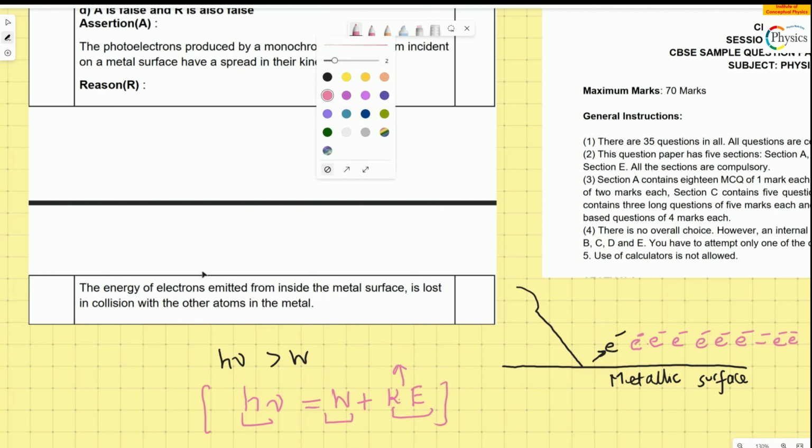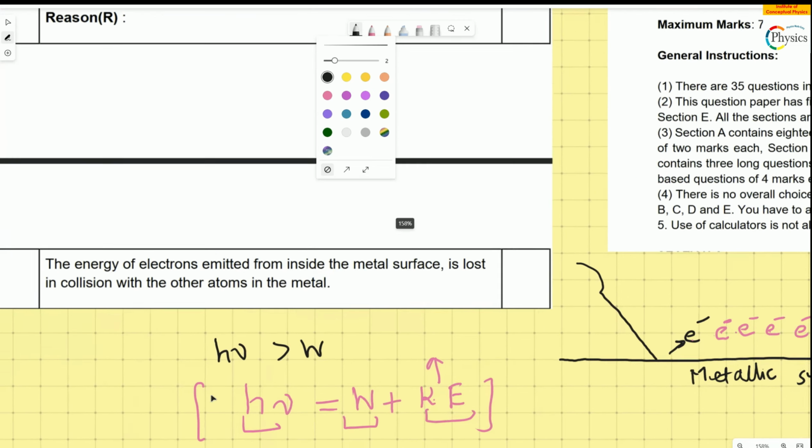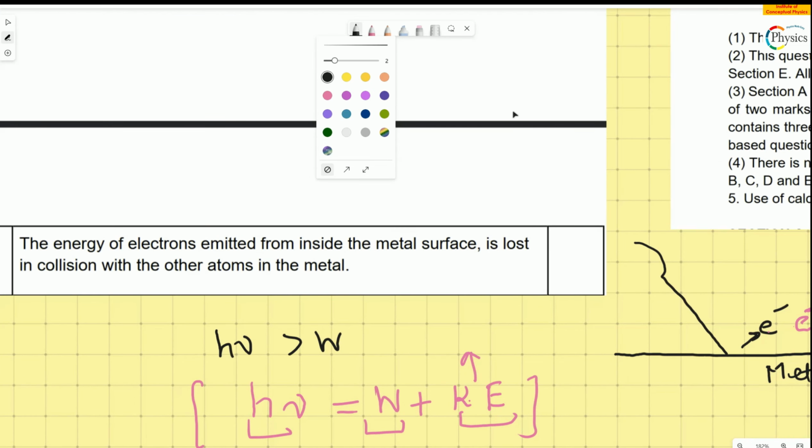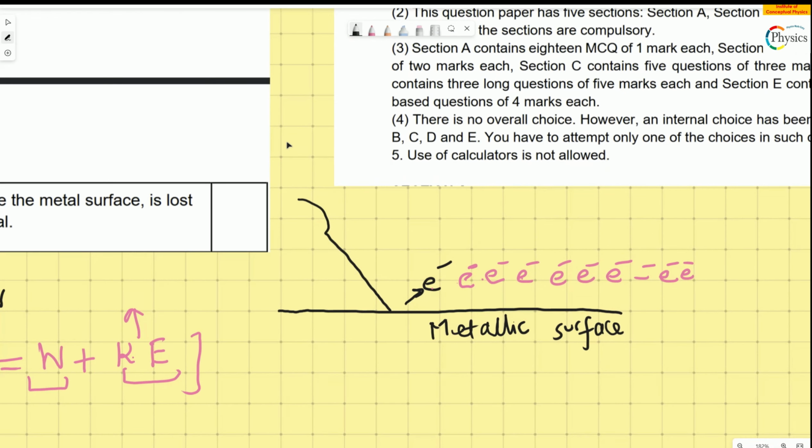Now, if we talk about the kinetic energy, which is the emphasis point, what happens to kinetic energy? Let's focus our attention on kinetic energy and the electrons that I drew on the other side. Each of these electrons has a kinetic energy, but it is different. Each electron has a kinetic energy which is different.